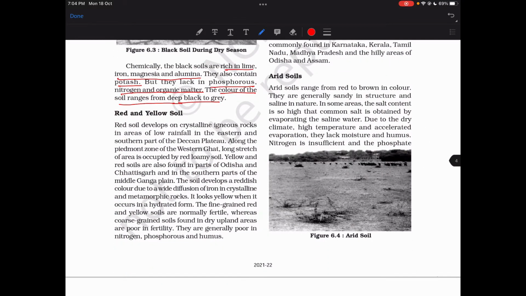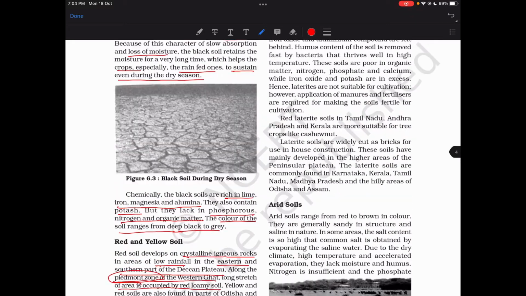So red and yellow soil. Red soil develops on crystalline igneous rocks in areas of low rainfall, in the eastern and southern part of the Deccan Plateau. Along the Piedmont zone of Western Ghat, a long stretch of area is occupied by loamy soil. Okay, what is this Piedmont zone? I don't really know. Yellow and red soil are found in parts of Odisha and Chhattisgarh, in the southern part of Middle Ganga Plain. Oh yeah, this is nice.